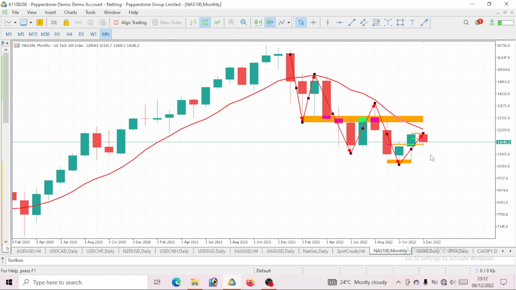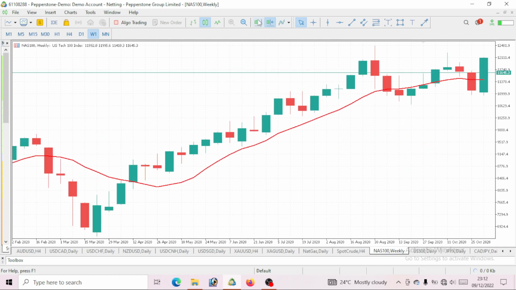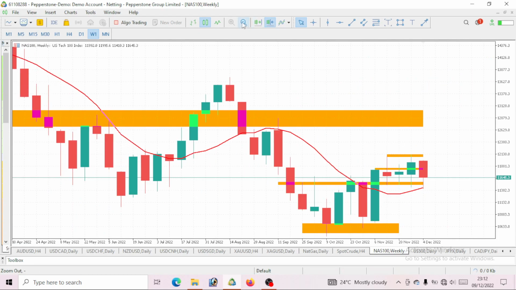As you can still see, the price is below our 10 period moving average. You should be expecting a drop on the monthly time frame. So on the monthly time frame, we will be expecting a drop. But for this week that we want to analyze, we have to go to the weekly time frame. When you take a look at this movement on the weekly time frame, you will see that you are kind of having a bullish move. So you will see this movement here, higher highs, and here comes a correction on Nasdaq 100, and again we've gotten new highs.